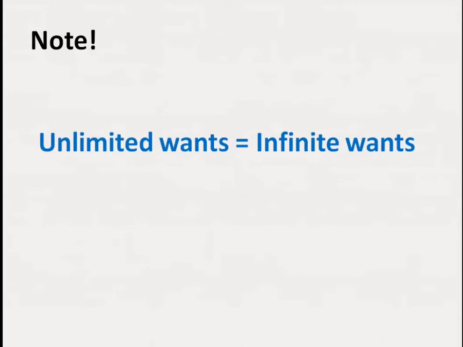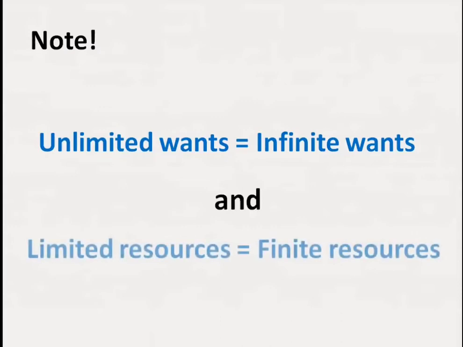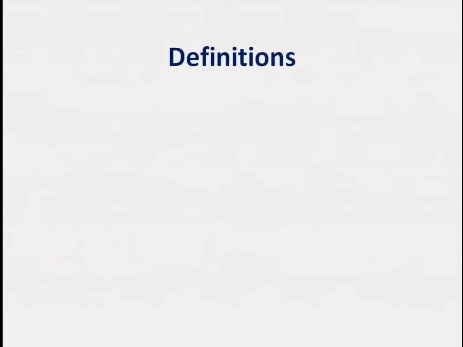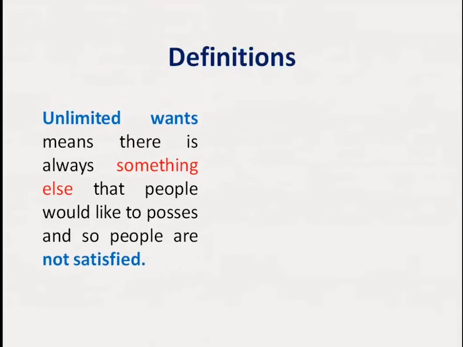Note: unlimited wants equals infinite wants, and limited resources equals finite resources. These are alternative words that you can use. Okay, let us go to the definitions. When we say unlimited wants, what do we mean? This means there is always something else human beings would like to possess, therefore human beings are not satisfied. Human beings would like to possess a lot of things.